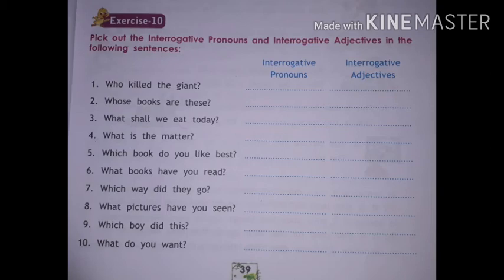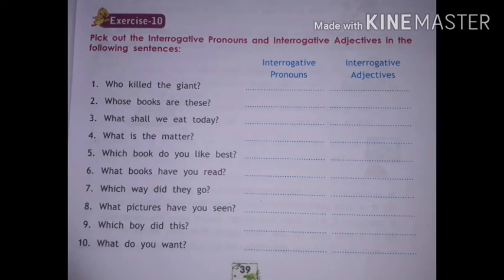What is the matter? Number 4, it is interrogative pronoun. Underline the what. Number 5, which book do you like best? Which and book come together. It is interrogative adjective. Write in the second column, interrogative adjective.